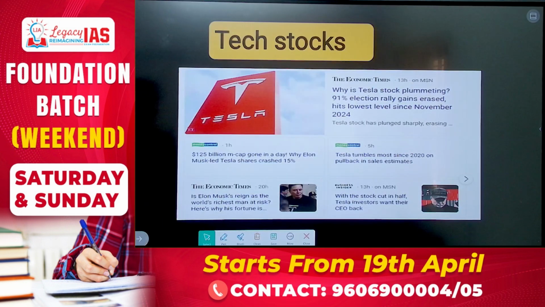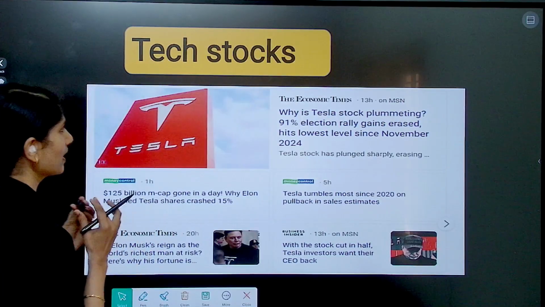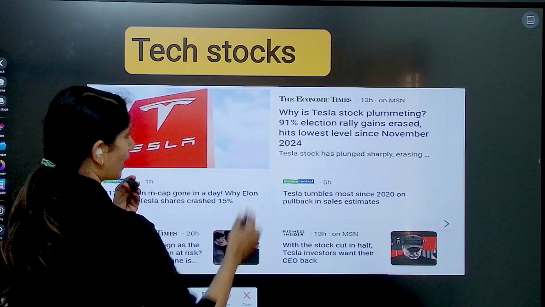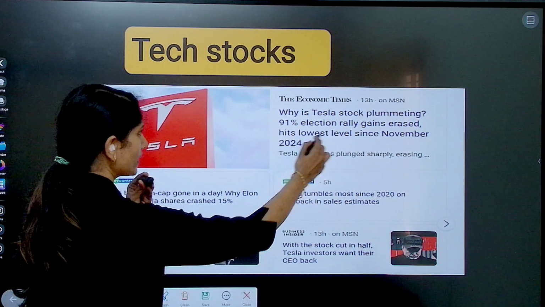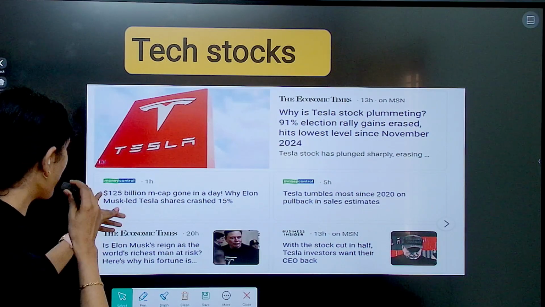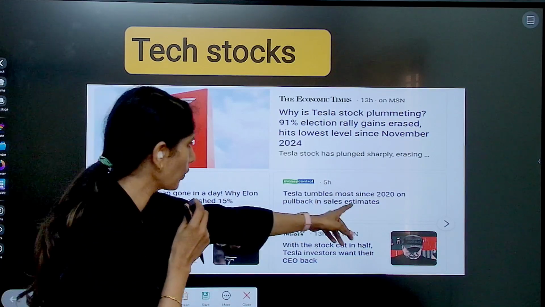Now look at this. The most hit were the tech stocks. That is, why is Tesla stock plummeting? 91% election rally gains erased. Hits lowest level since November 2024. Look at this. 125 billion MCAP gone in a day. Tesla tumbles most since 2020.